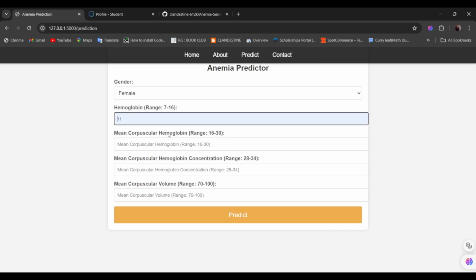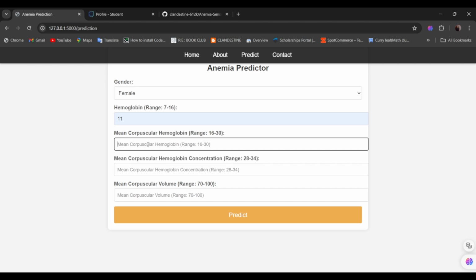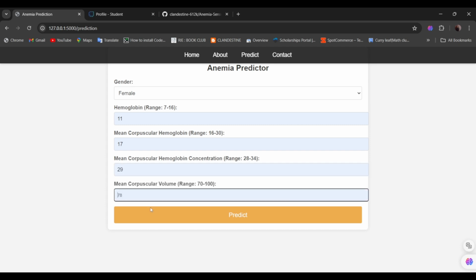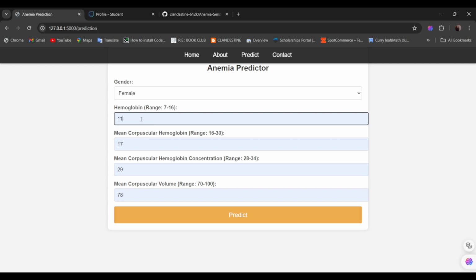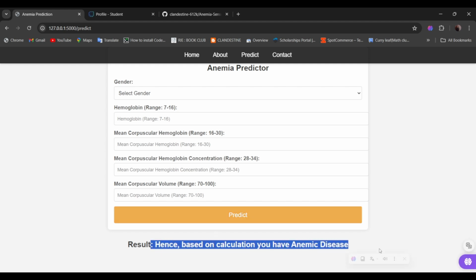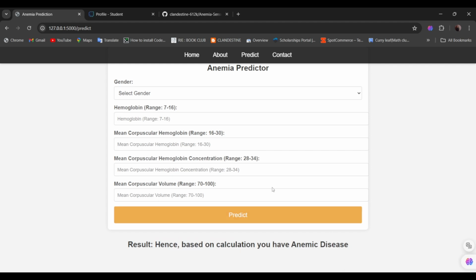Let's consider 11. Next, we put this in the range, 17. I have used this data before, so it's showing. So let's predict. Since we have used 11, it should show that the female is anemic. So let's see. We have the result, and based on the calculation, we have anemic disease. So we verify that the model has predicted correctly.